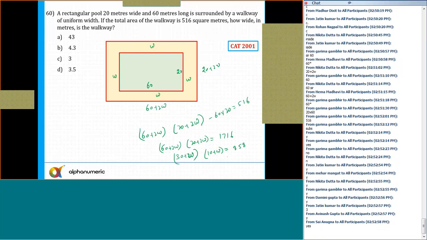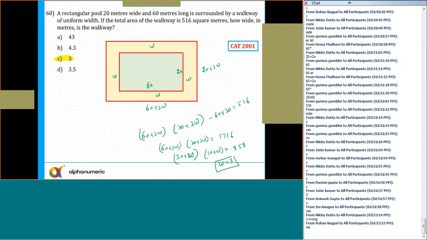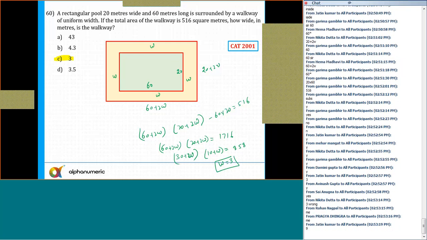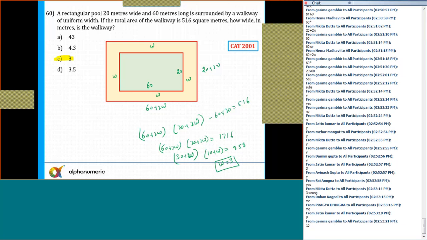Okay. So the correct answer is, after solving this, I'll get W is equal to 3. Out of these 14 questions, how many of you have got 10 plus correct? You should have got at least 10 plus. That's good. So in DBS, the questions were not difficult.